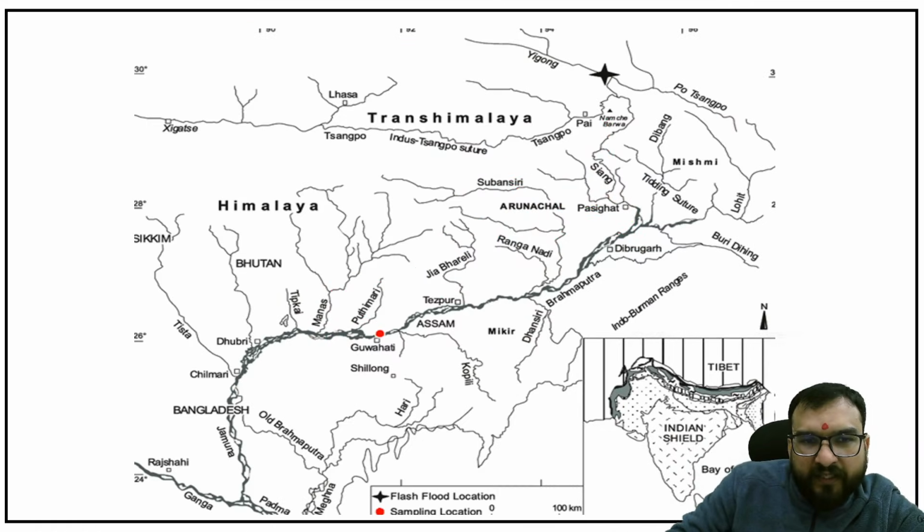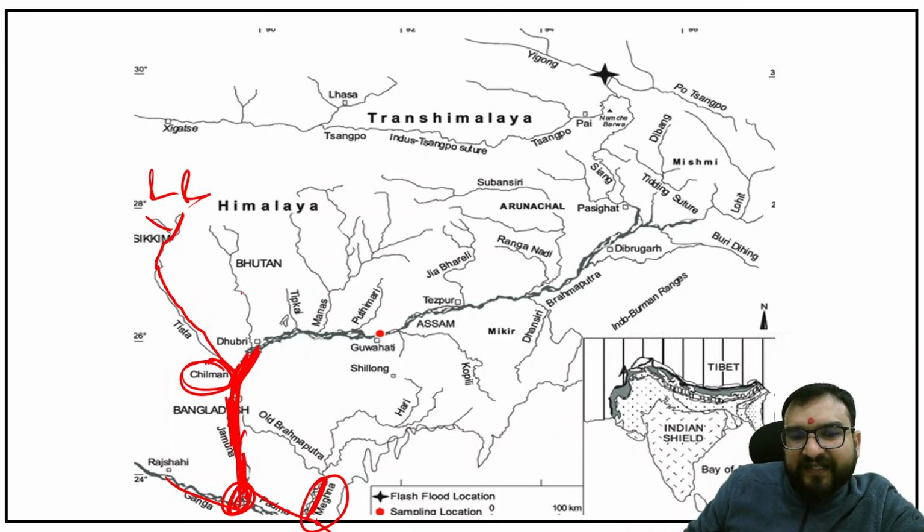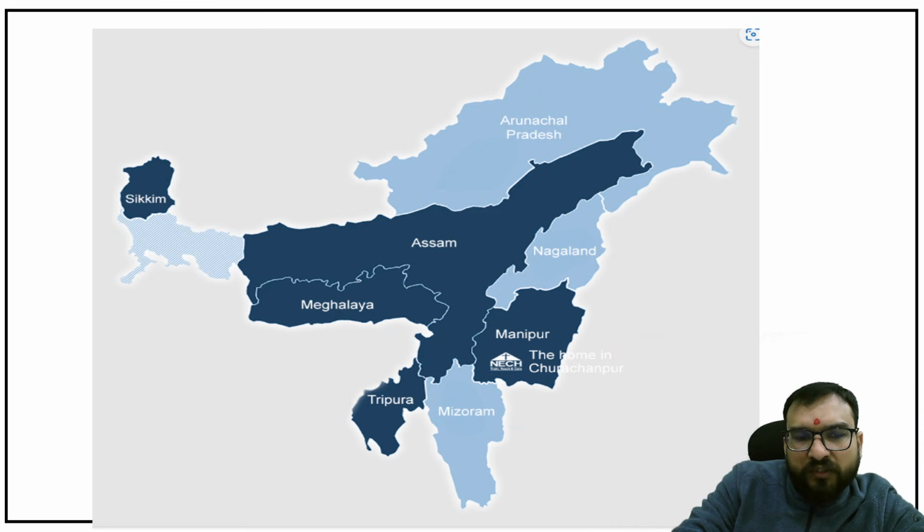Let me show you. Right over here you see, in Sikkim two rivers Rangit and Rangpo will be meeting together, flowing like this. Tista will be meeting the Brahmaputra in Bangladesh near Chilmari, no need to remember this. The Bangladesh names we don't have to know. Then it will be known as Jamuna, meeting Ganga as Padma, Padma and Jamuna will be meeting and together, after merging with Meghna, known as Meghna. Understanding guys, so this is an overall understanding which I have given you with respect to the Brahmaputra river.